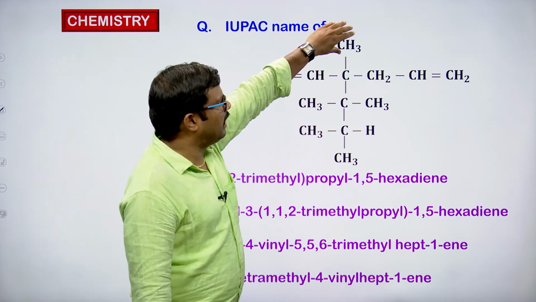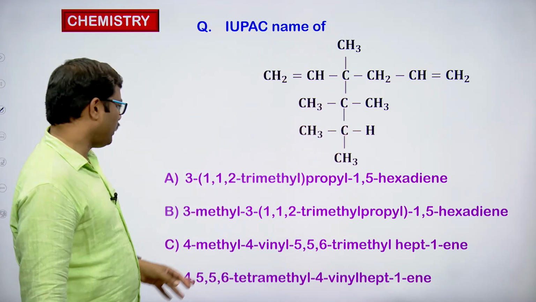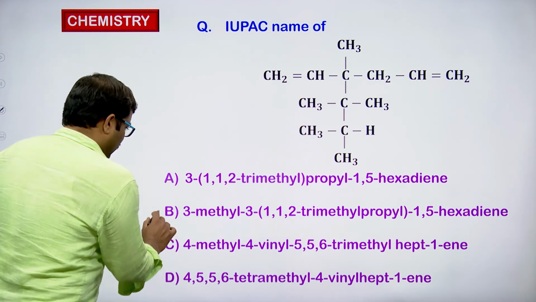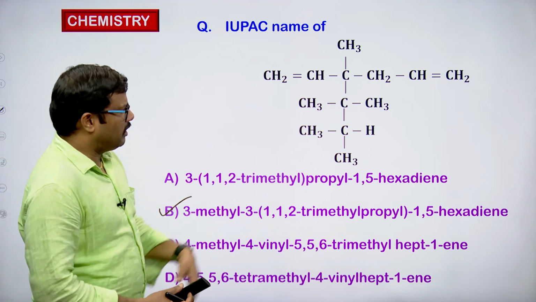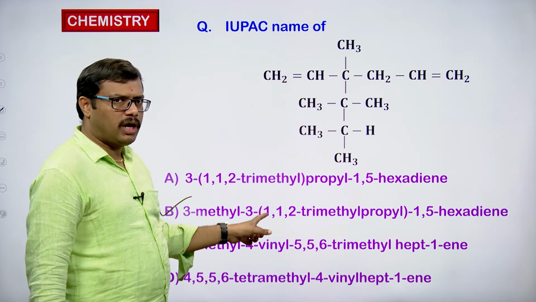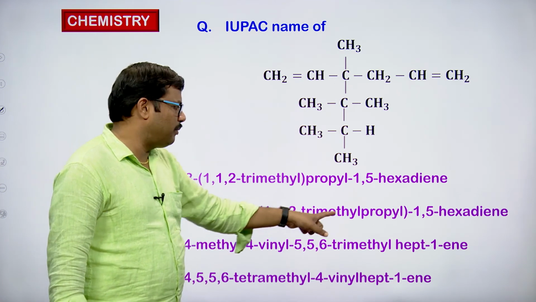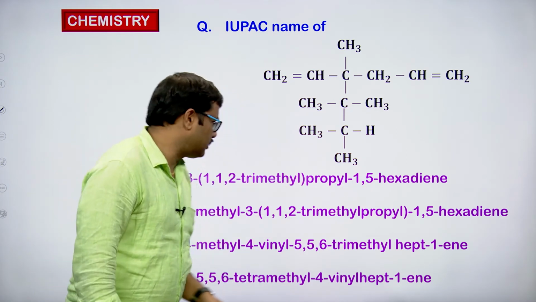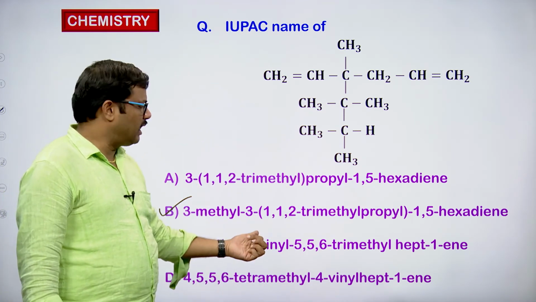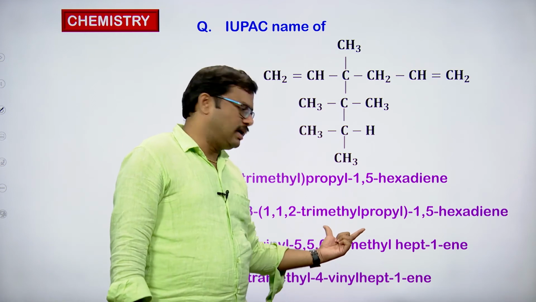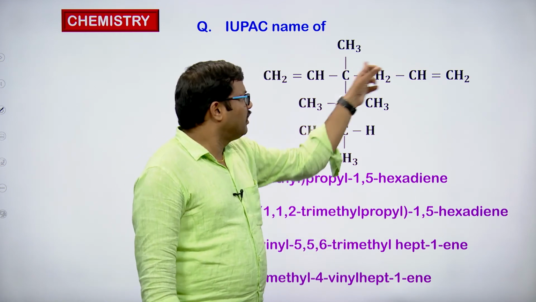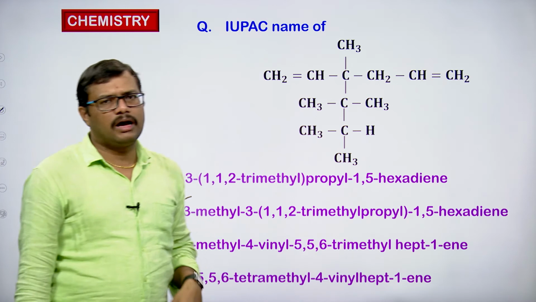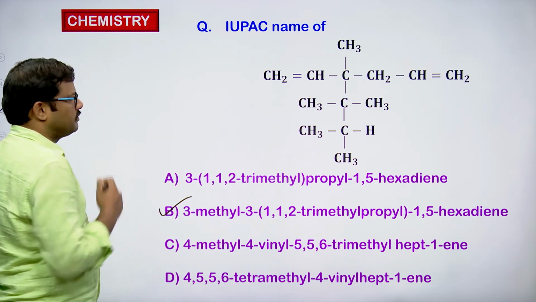This is 3-methyl, and at the 3 position we have the complex substituent, and in this case we have 1,1,2 trimethyl, with a 3 carbon chain, propyl. So we have kept this one in brackets. So 3-methyl, and on the 3 carbon only we have this complex substituent trimethyl propyl, then 1,5 hexadiene. 1,5 hexadiene is the name of the compound.